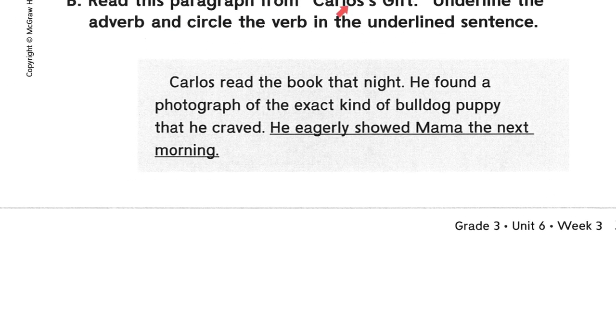Read this paragraph from Carlos's gift, underline the adverb, and circle the verb in the underlined sentence. There's our underlined sentence right there. Let's read. Carlos read the book that night. He found a photograph of the exact kind of bulldog puppy that he craved. Here's the sentence. He eagerly showed Mama the next morning.